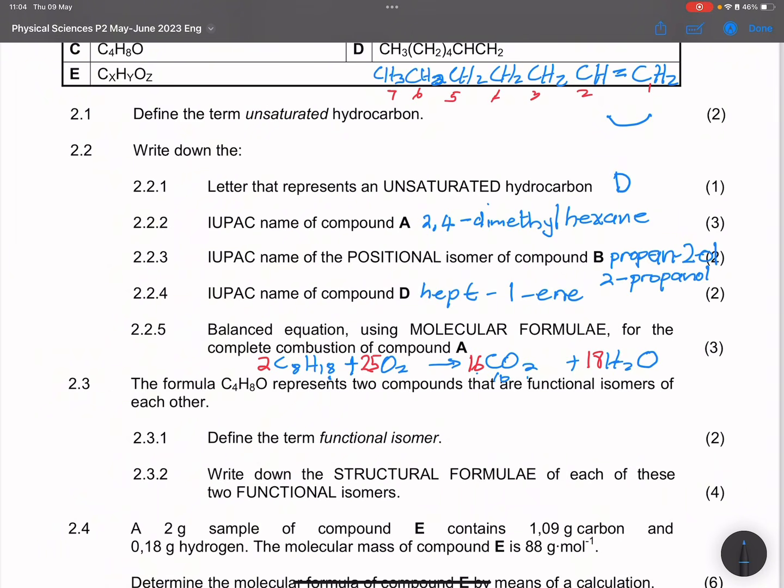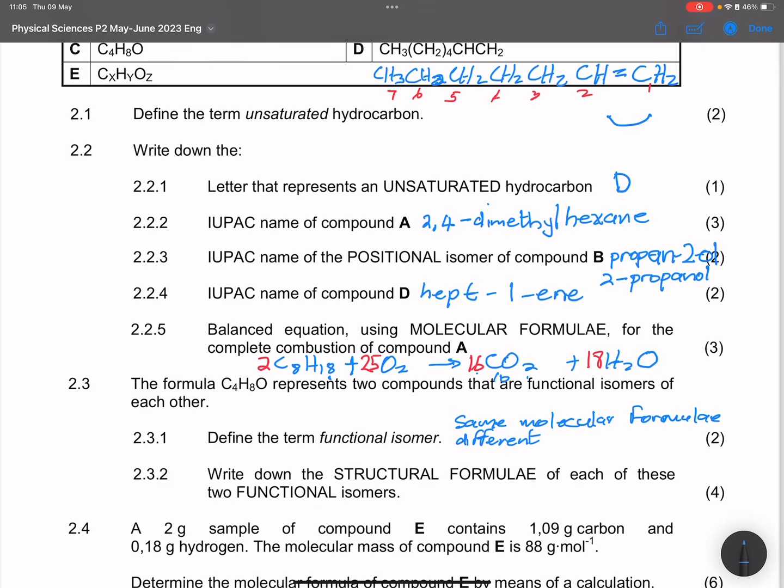We say these are organic compounds with the same molecular formula. So remember, the molecular formula is the same, but in this case they belong to 2 different functional groups, or you can say they belong to 2 different homologous series, or that they have 2 different functional groups.